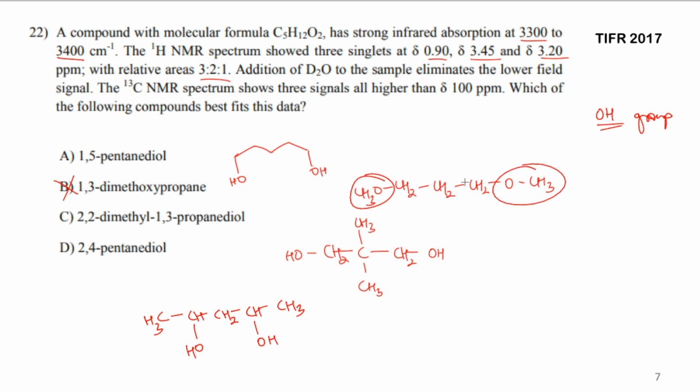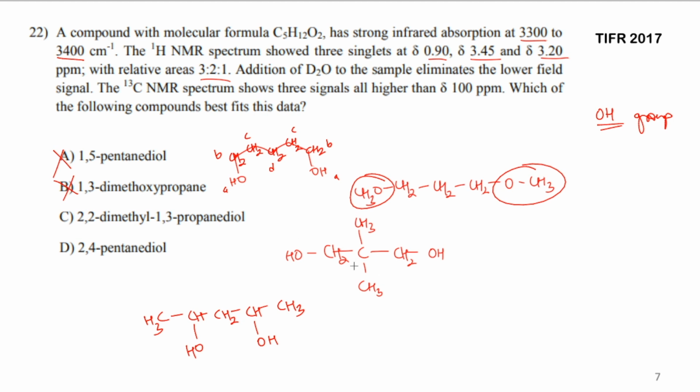Now looking at the hydrogens, there are three types of hydrogen if you see the molecule properly. If you look at option A, how many types of hydrogen do you have? CH2, CH2, CH2, CH2 and CH2. So you will have hydrogen of type A and A, type B and B, type C and C, and type D. You will get four types of hydrogen, which is not as per the given condition.